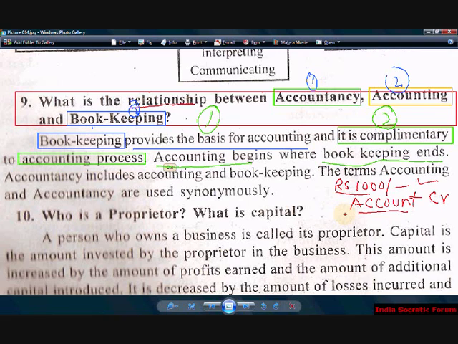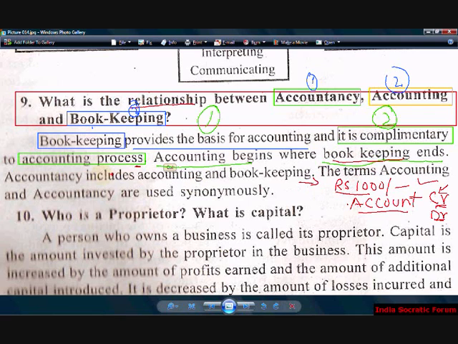Whatever came in, whether it is a debit or credit, the process of entering it as income or otherwise is determined by the debit or credit. That process is called the accounting process. So accounting begins where bookkeeping ends. We just used the deposit challan, but the accounting starts there. Then they post it into my account, saying credit this account and debit the cash account. We will talk about these things later.